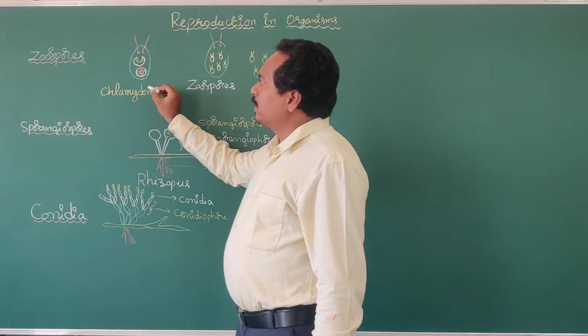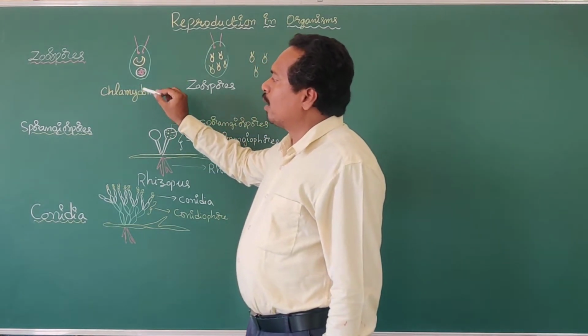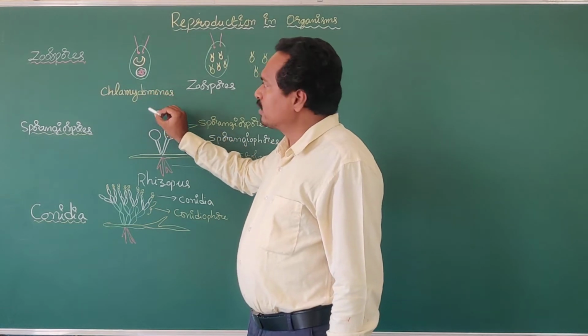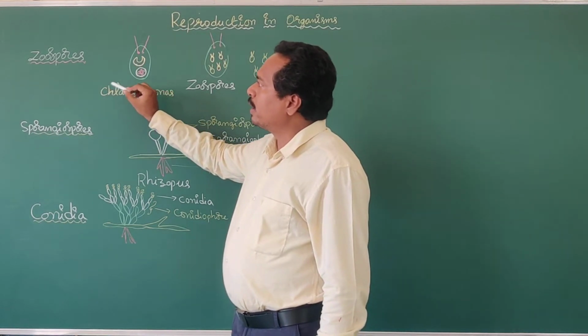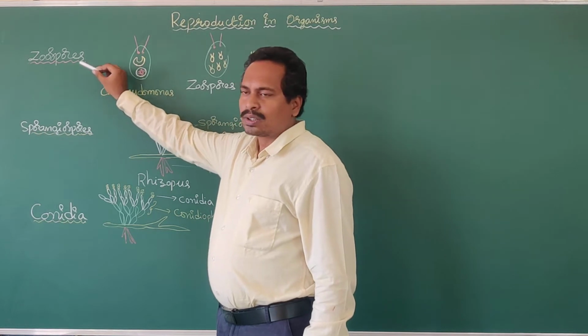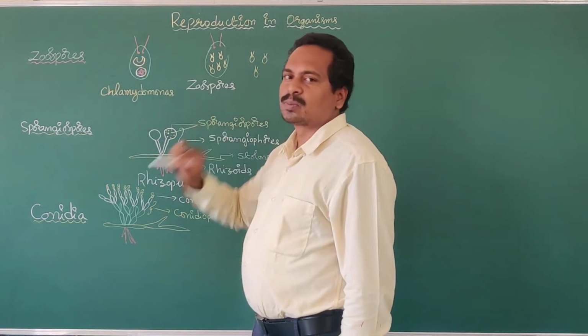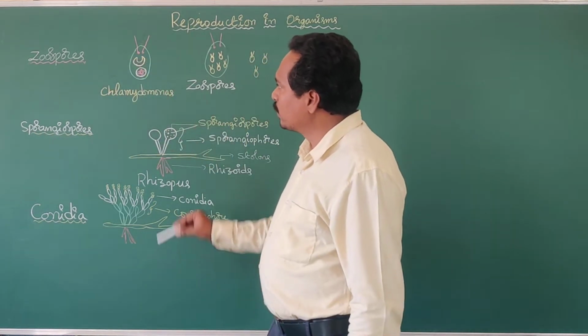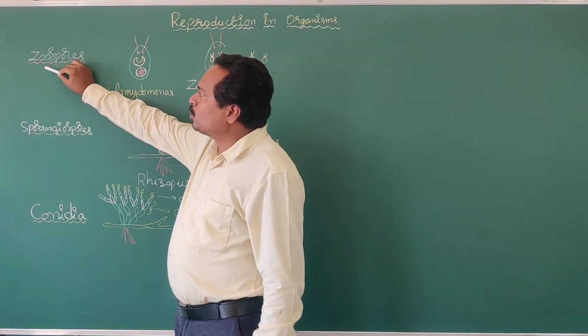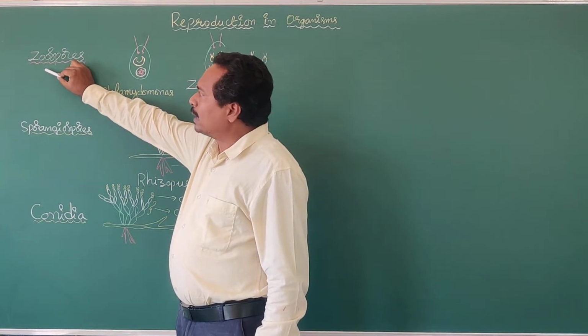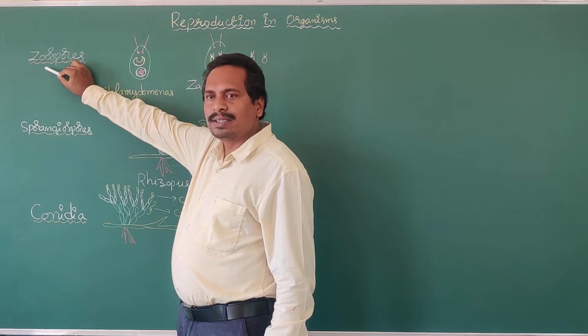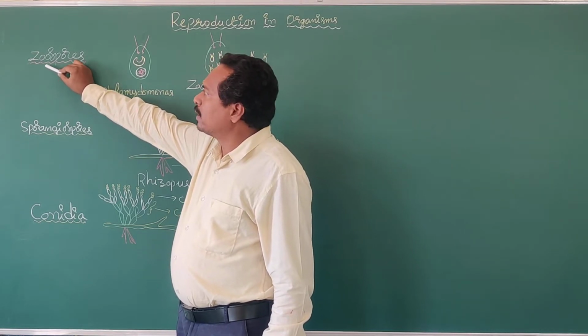Algae and some fungi reproduce asexually by the formation of zoospores. Zoospores means motile spores. Zoo means motility, an animal-like character.